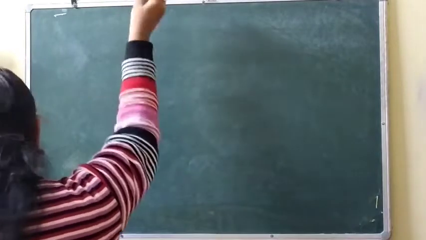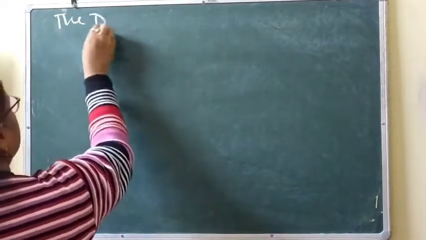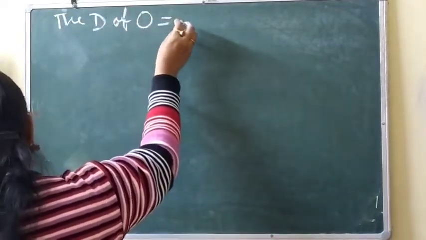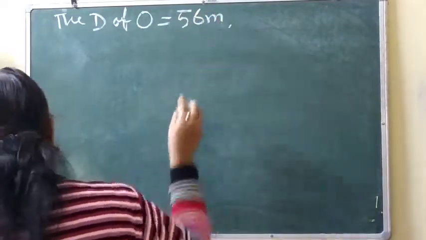The diameter of a circular field is 56 meter.